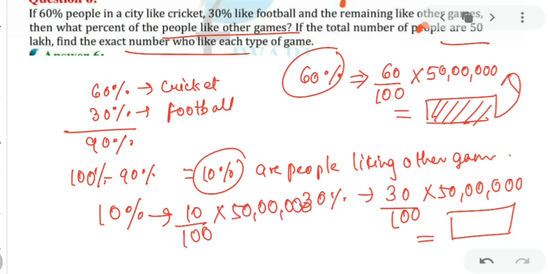My dear kids, मैं into 50 lakh क्यों कर रही हूँ? Because 50 lakh is the total number of people. Okay. So उसमें से हम लोग को 10% निकालना है जो कि रेस्ट ऑफ द गेम्स खेलते हैं. So 50 lakh का 10% आप निकालेंगे and that will be the answer for the number of people liking other games. Okay kids?